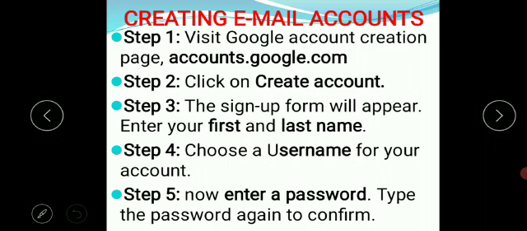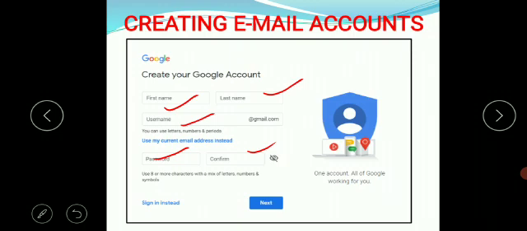Now we will discuss the steps to create an email account. First of all, visit the Google account creation page by writing accounts.google.com. Click on create account. The sign up form will appear. This is the sign up form.